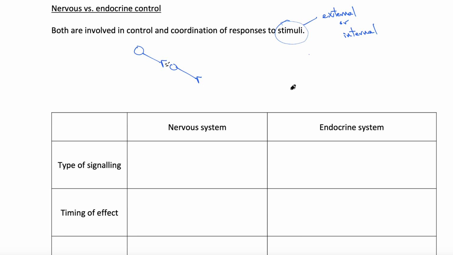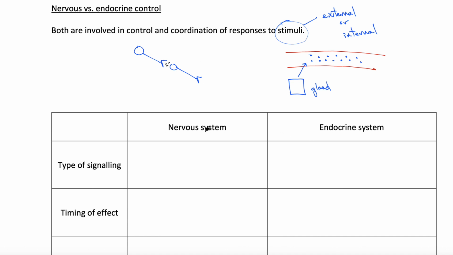In contrast, the endocrine system is set up differently. There are specialized structures called glands that produce and release hormones into the bloodstream. If this is a blood vessel, a gland is going to release hormones into the bloodstream, and they will be carried by the blood to other parts of the body where the hormones will bind with receptors and have an effect. In the case of the nervous system, the receptors are here on the dendrites of the following neuron. In the case of the endocrine system, the receptors are on target organs that might be quite far away in the body. Let's compare and contrast these two systems.